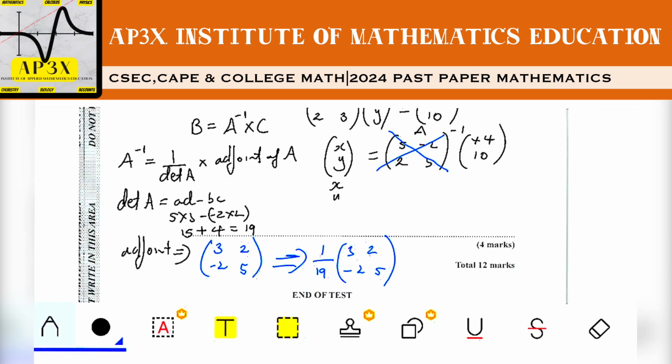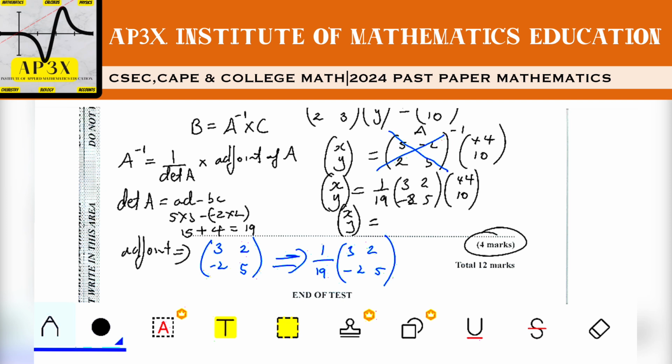So xy is therefore going to be equal to the inverse of this matrix, which we just calculated to be 1 over 19 multiplied by 3, 2, negative 2, 5, and we're going to times that by 44 and 10. You can see it's 4 marks, guys, so it's a lot of work. So now we're going to have xy equal to 1 over 19, and we're going to go row by column for this matrix here.